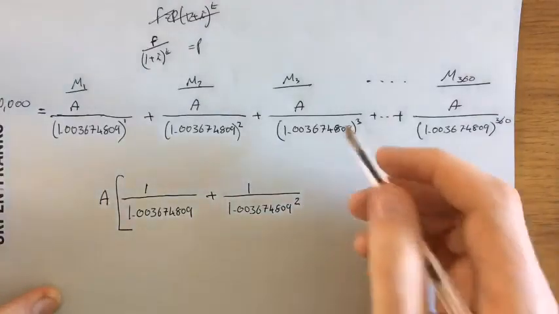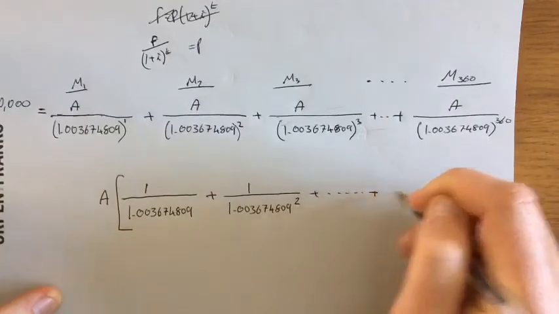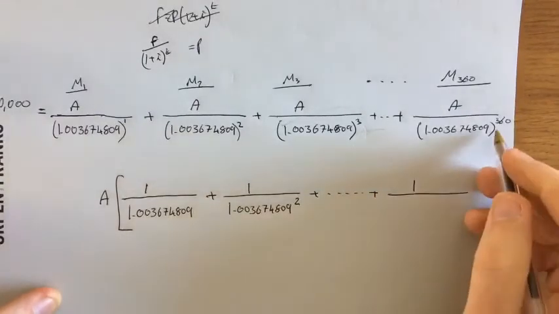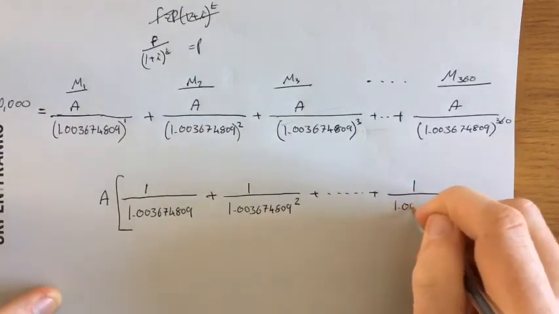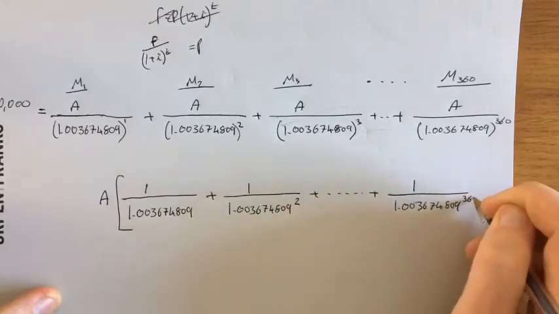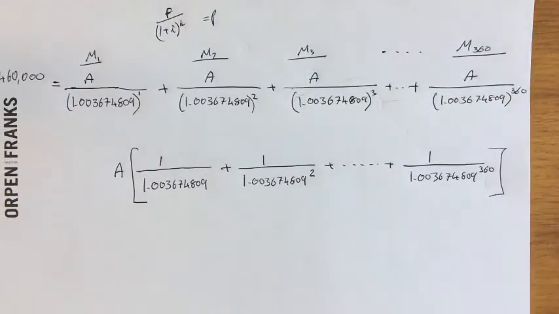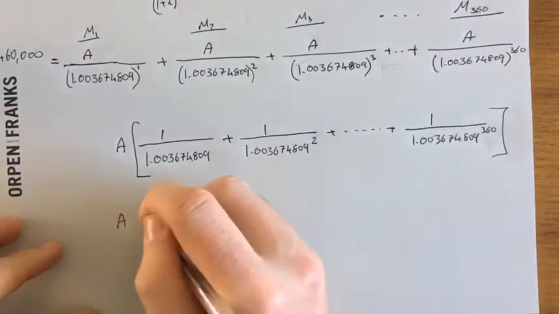Okay, and then I might just skip the third one there, plus and so on, plus 1 all over, and then I'll write down the last one, which is 1.003674809 to the power of 360. Okay, so I just took out A there. Okay, now I can look at this here.